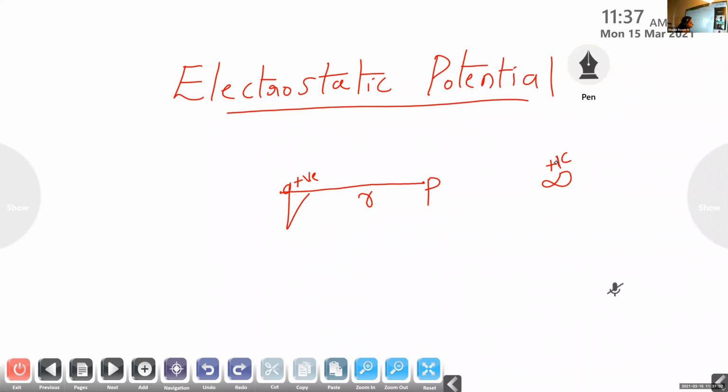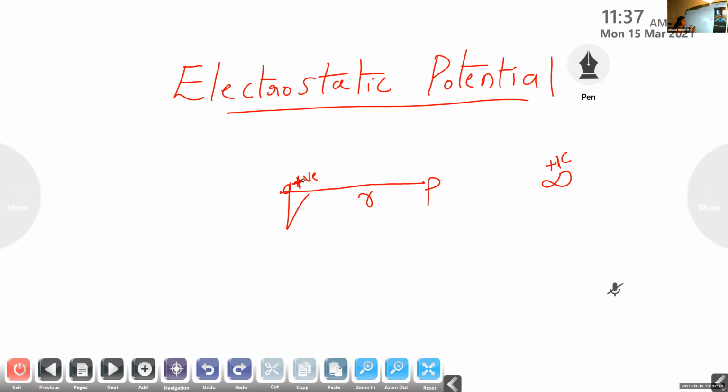Why are you remaining silent? When I place the charge plus 1 coulomb at this point P, does it stay here or not? No. Why does it not stay there? It will repel. Yes. It gets repelled by the positive charge present at Q, right?